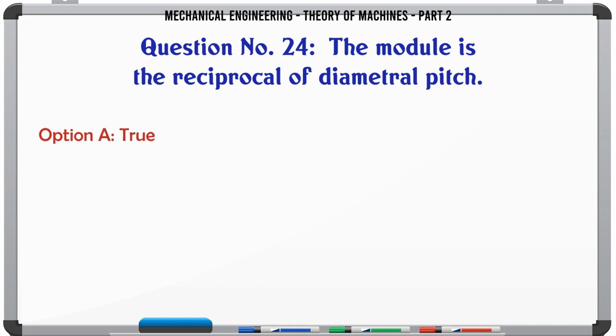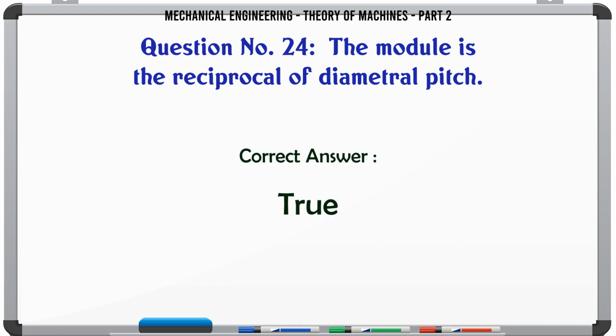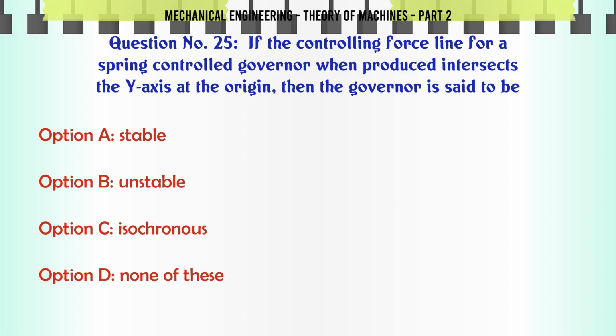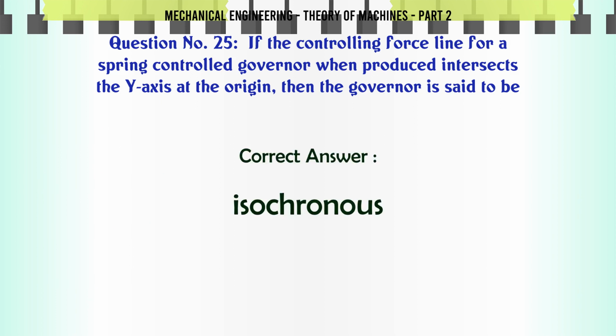The module is the reciprocal of diametral pitch. A. True. B. False. The correct answer is true. If the controlling force line for a spring-controlled governor, when produced, intersects the y-axis at the origin, then the governor is said to be A. Stable. B. Unstable. C. Isochronous. D. None of these. The correct answer is isochronous.